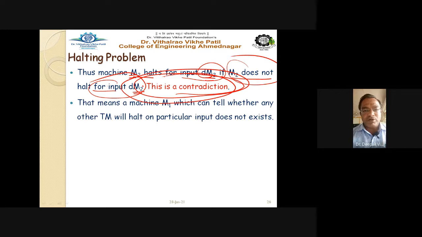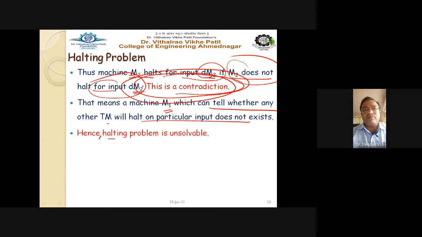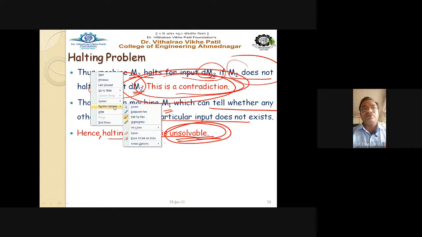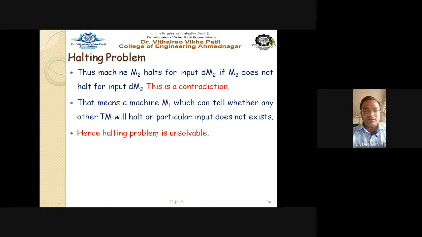It is called proof by contradiction. The statement is contradicting itself. So that means a machine M1 which can tell whether any other TM will halt on a particular input does not exist. The assumption we made is wrong, the machine does not exist. Hence the halting problem is an unsolvable problem. This is the way we have proved that the halting problem of the Turing machine is unsolvable. Getting this point? This is how to prove that the halting problem of the Turing machine is unsolvable, and we will discuss it in detail.